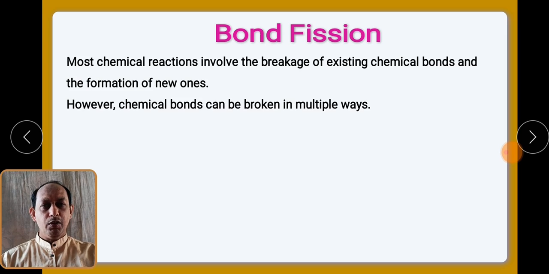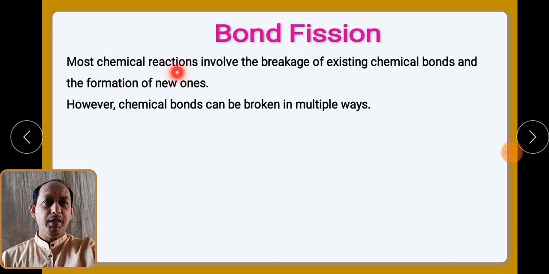To explain this process, the use of arrows is very important, as the electrons are utilized in the formation of bond. So the first process we are going to see is bond fission. Basically bond fission is nothing but breaking of the bond. So let us see what bond fission is.